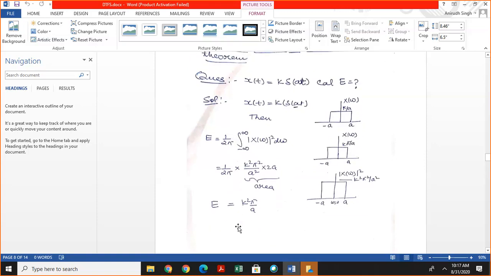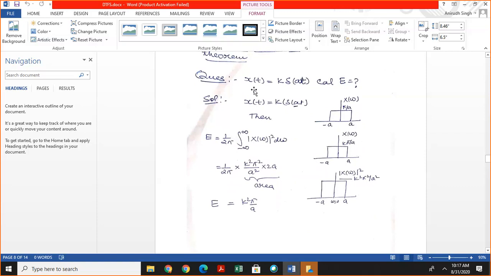So we can easily calculate the energy of this signal, while it is not possible to calculate the energy of signal x of t in the time domain. So we can say that we can use Parseval's theorem for calculating power or energy in the frequency domain if it is not possible to calculate energy in the time domain very easily.